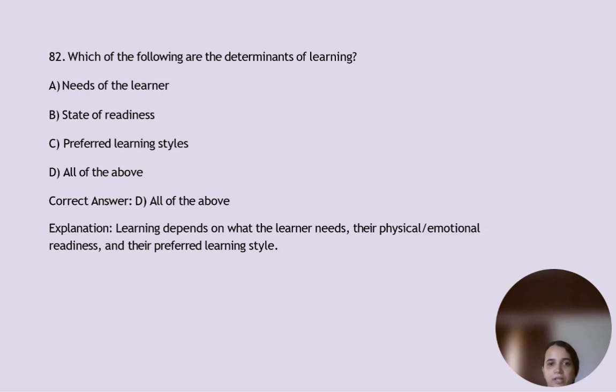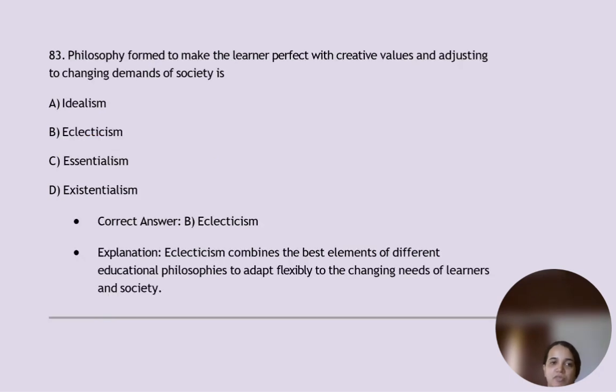Needs of the learner, a state of readiness, preferred learning styles. So all of the above. Option D is the correct answer. So learning depends on what the learner needs, their physical and emotional readiness to accept it, and their preferred learning style. Philosophy formed to make the learner perfect with creative values and adjusting to changing demands of societies.